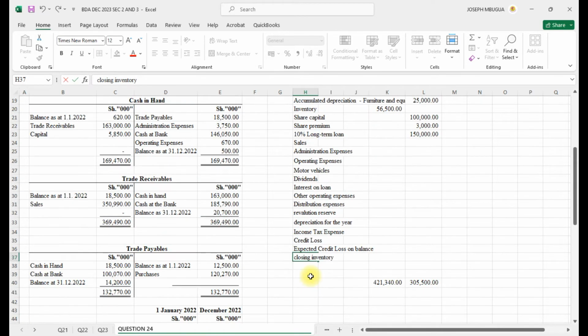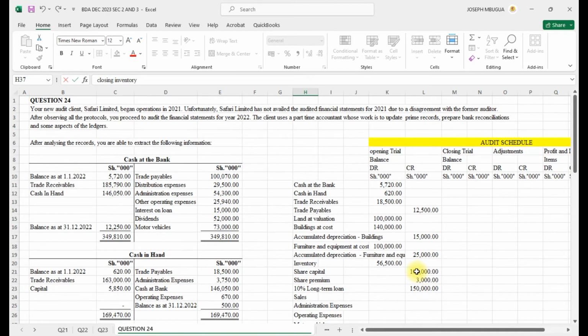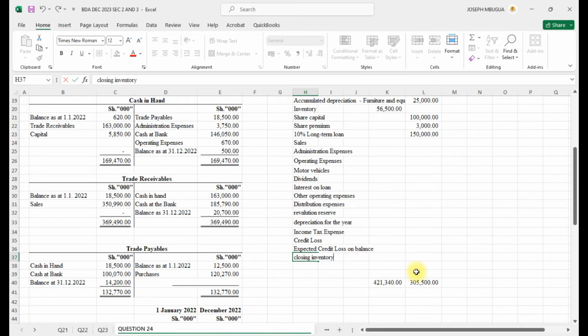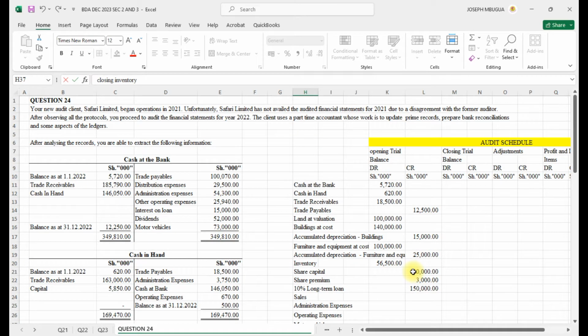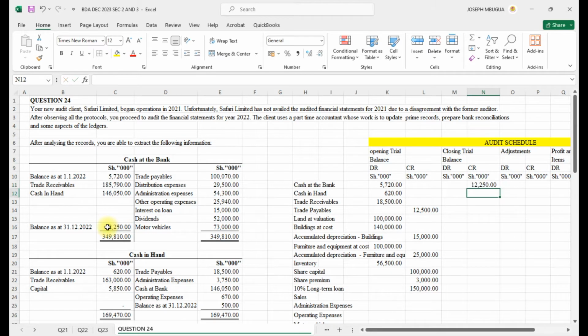We have seen the first one, there is a difference. I will be able to merge that and reconcile to know where the difference is coming from. Let's first put the closing balances, what we know. So cash at bank, the closing balance was on the debit. Remember, if it's on the debit, it's an overdraft. So we closed with this, meaning the payments were more. Then cash in hand was positive because it was on the credit.